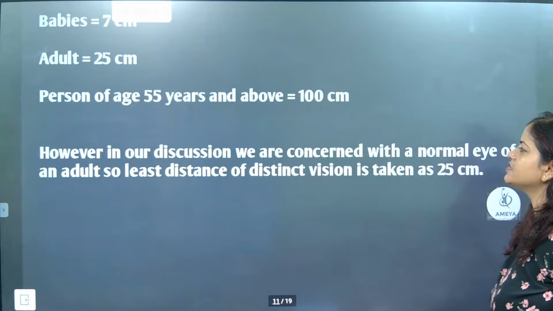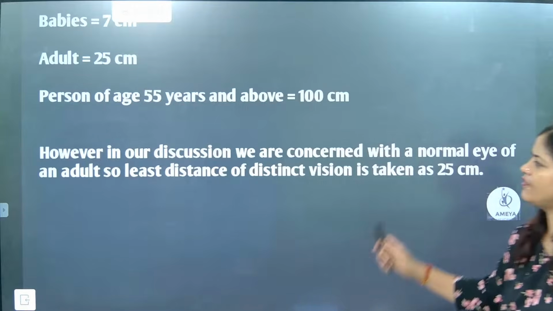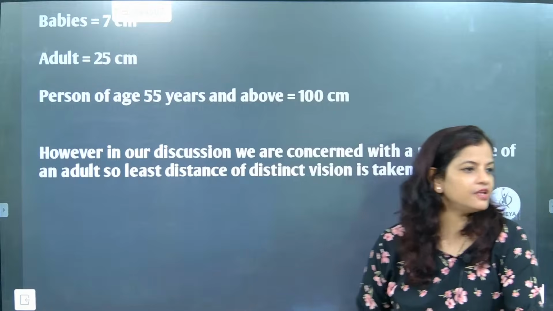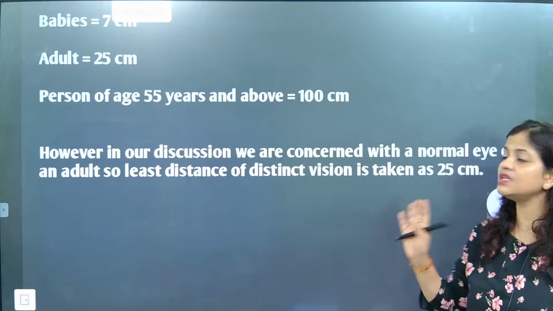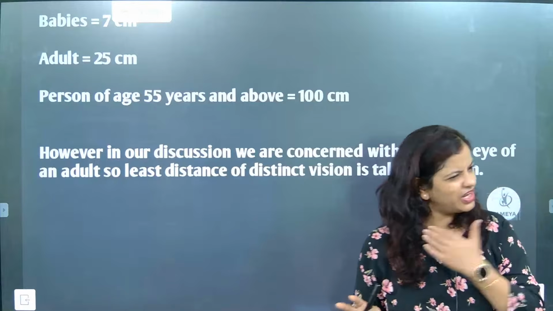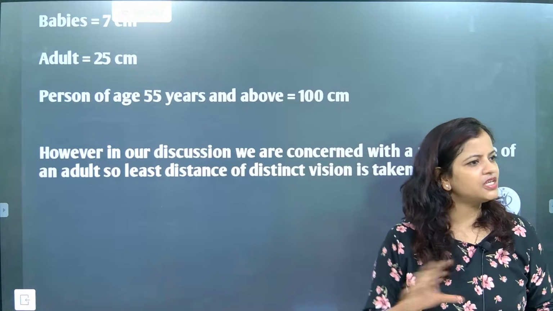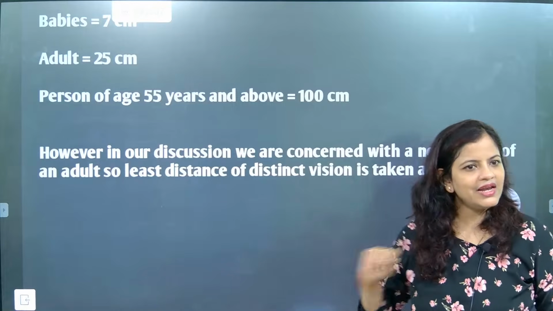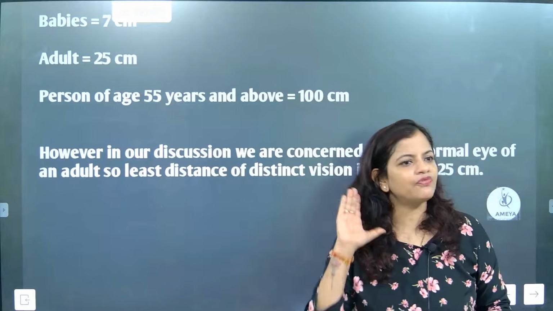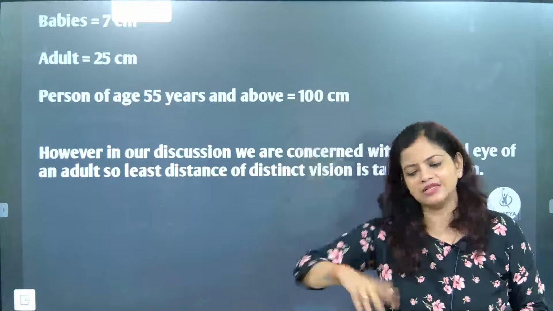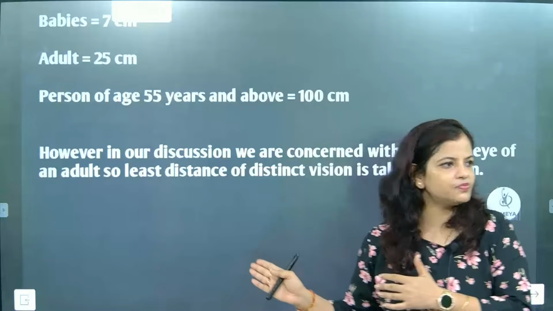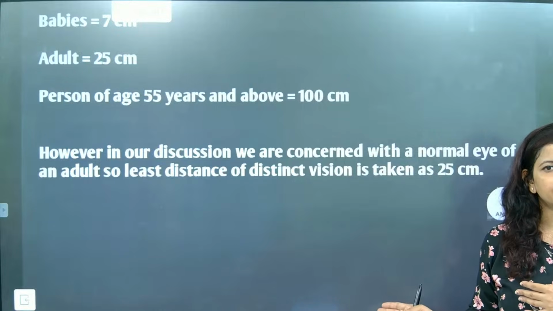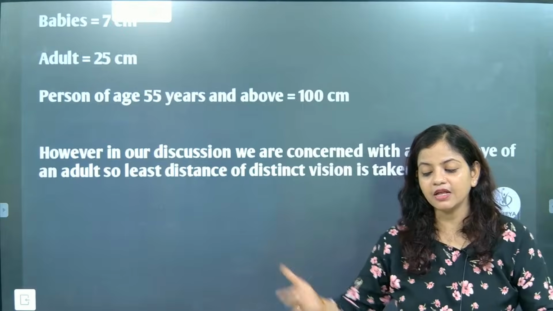However, in our discussion, we are concerned with the normal eye of an adult. So the least distance we are going to discuss is 25 centimeter. Understood? See how I have made the note. Is it very tough? We have just taken the most important sections, correct? By reading itself, we are getting the best things. The full paragraphs are not there. By seeing our note, this PDF itself, will it be easy to cover as fast as possible? We have to understand that nearby, absolutely.